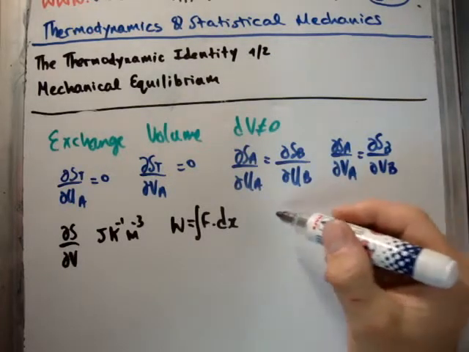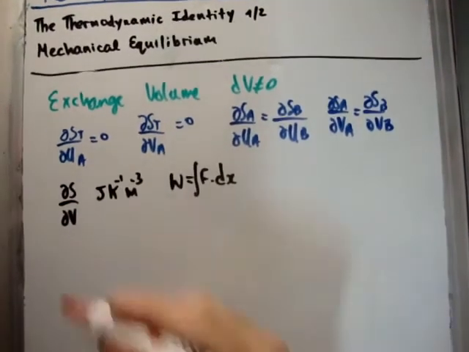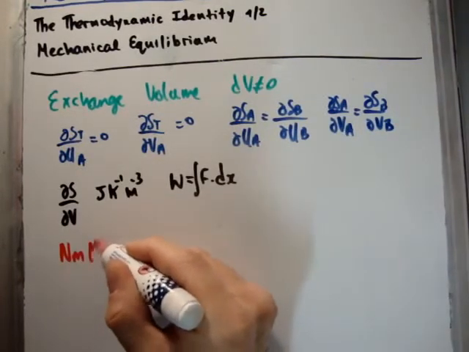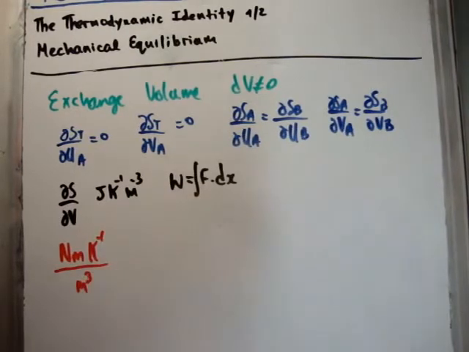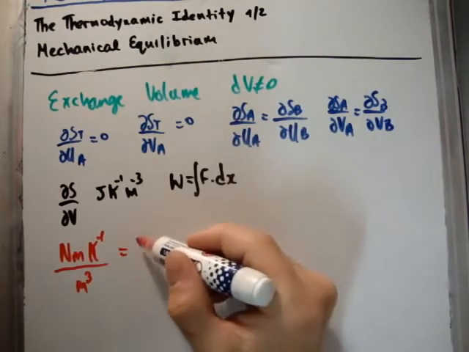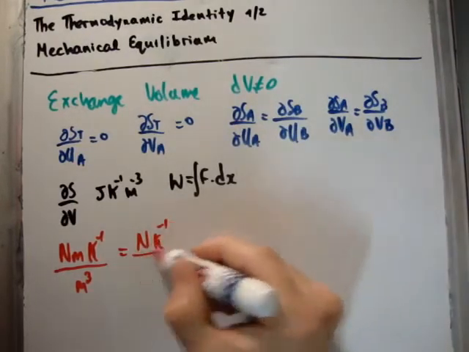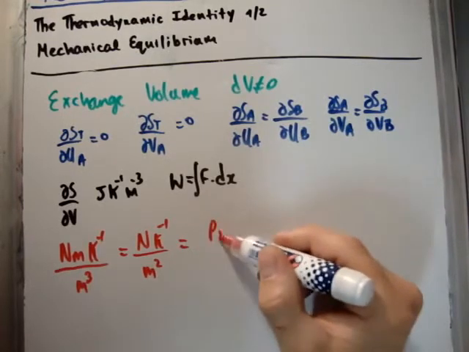So if we just look at the units here, we're going to have Newton meter per Kelvin per meters cubed, and that's going to be Newton per Kelvin, over meters squared. But what has those units?